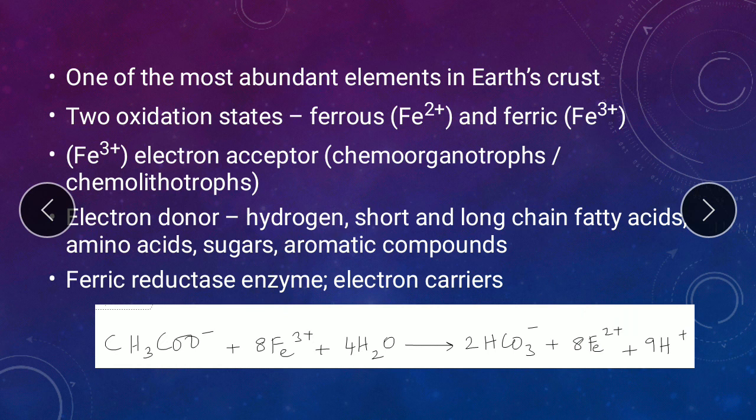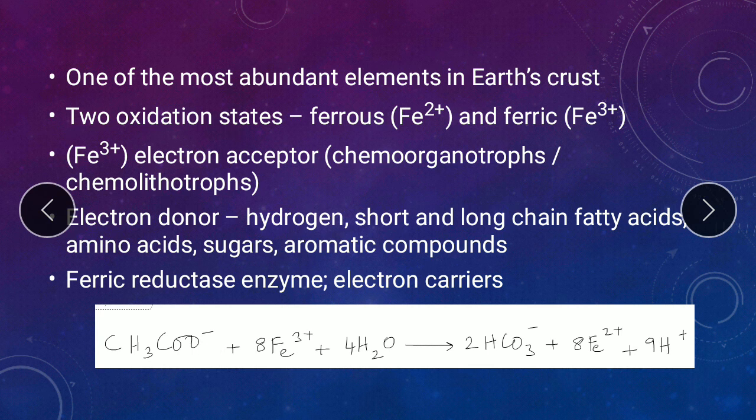Now, most of the bacteria which are capable of doing this process have other terminal electron acceptors as well. So they can even use other electron acceptors in their electron transport chain apart from the ferric ion. But under anaerobic conditions, the electron acceptor is either ferric ion or manganic ion.